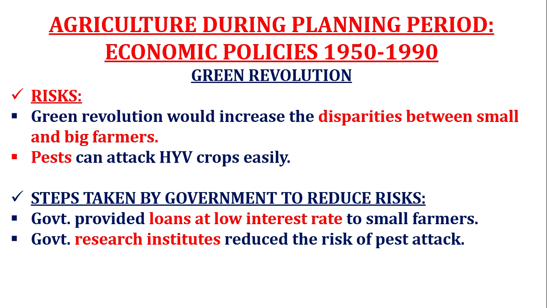But to remove these risks, at the time of independence, government took some measures. And what steps? First, government provided loans at low interest rate, so that farmers could buy HYV seeds, fertilizers, pesticides. And government research institutes reduced the risk of pest attack. With their studies and researches, they helped the farmers so that the risk of pest attack could be reduced.